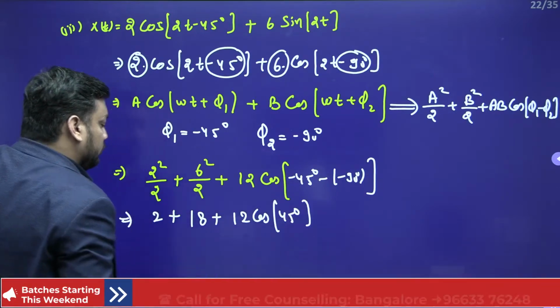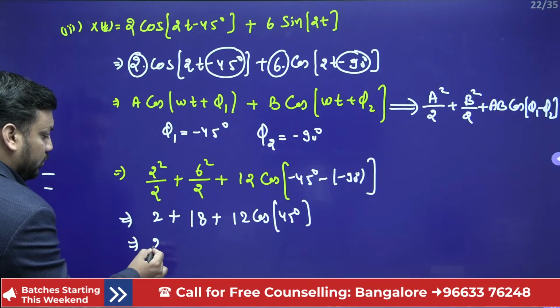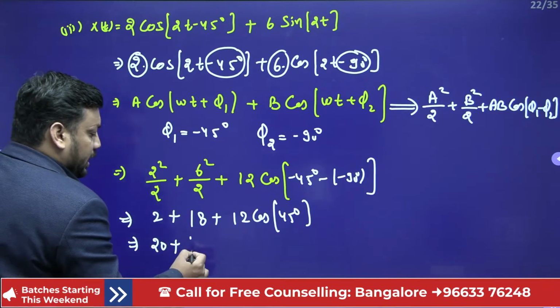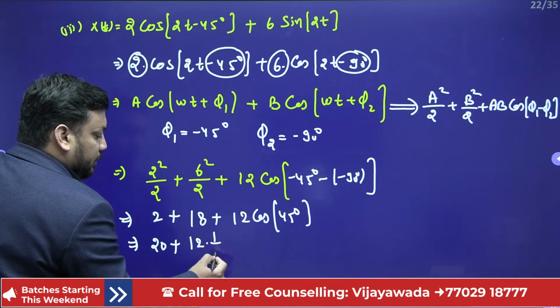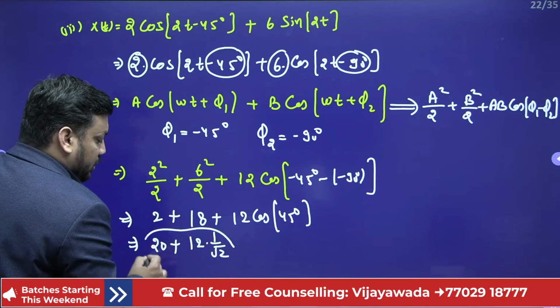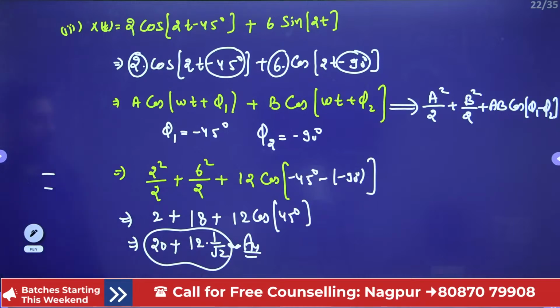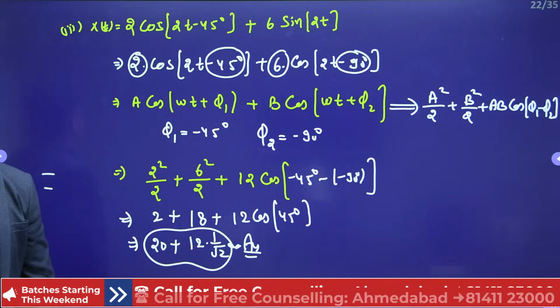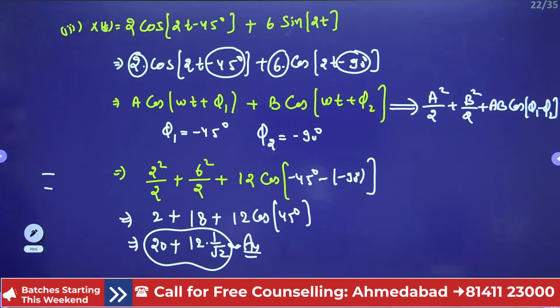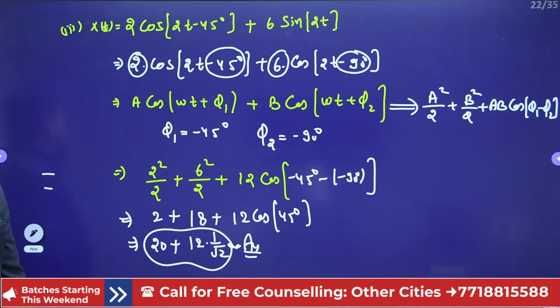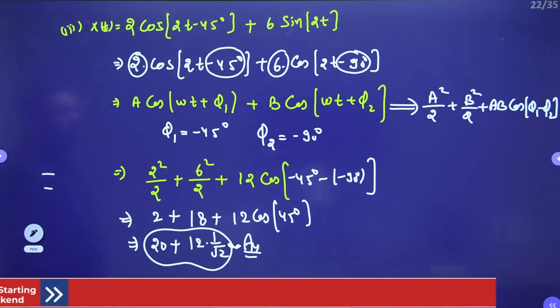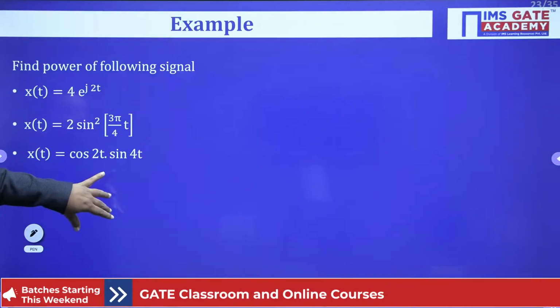So 18 plus 2 is 20, plus 12 into cos 45, which is 1 by root 2. So this is your final answer. You can further simplify it also, 6√2 you can write. Very nice. शाबाश सूरज कुमार बेटा, वेरी गुड.